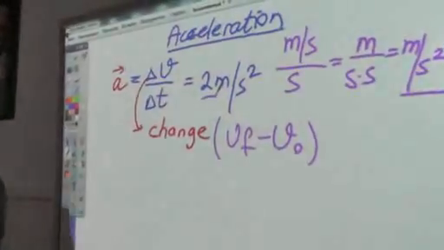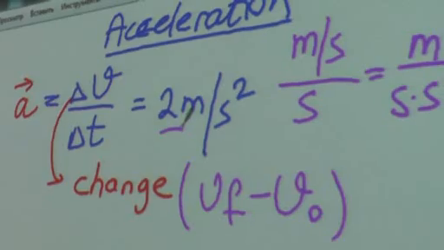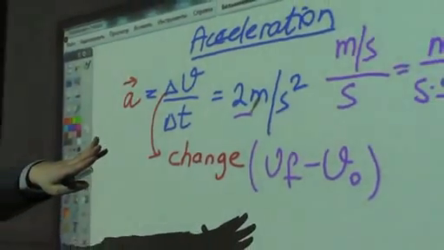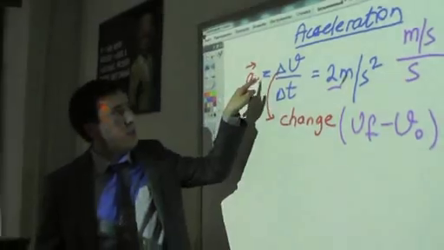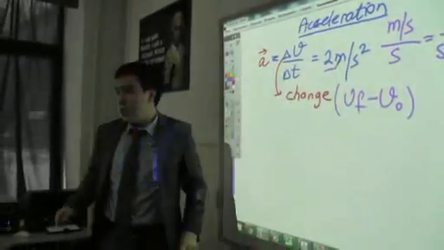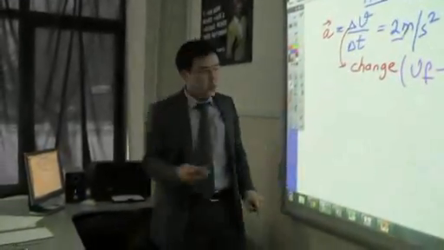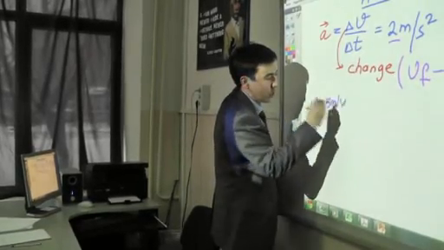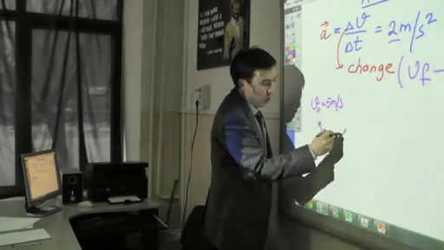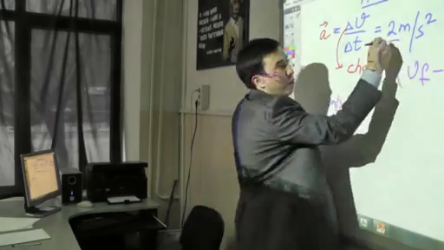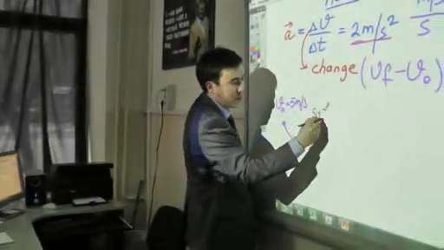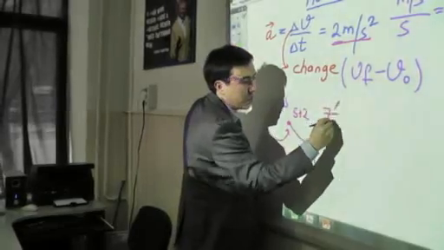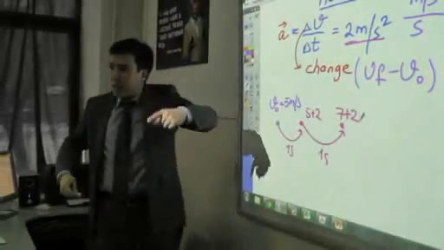So we said that when we talk about the velocity, it means each second we pass some amount of meters, yes, so some amount of distance. But in acceleration, 2 meter per second square means every second, for example, we start, let's say the initial velocity is 5 meter per second. So after 1 second, we will get what? If we have 2 meter per second square, it will be 5 plus 2. After 1 second more, it will be 7 plus 2. So it means every second we add.